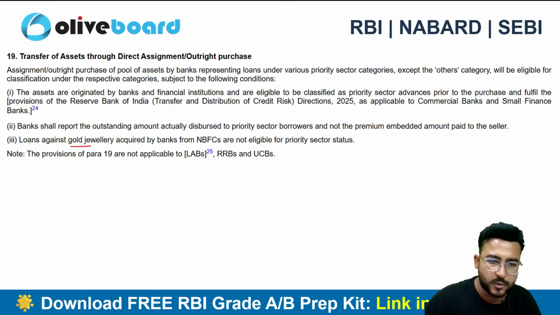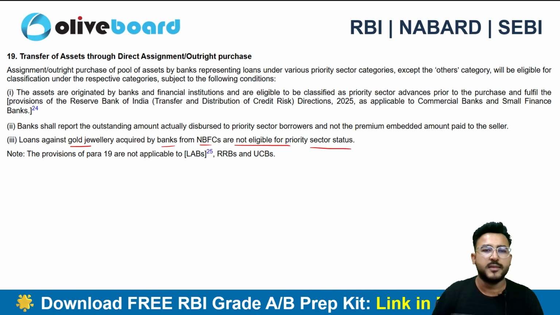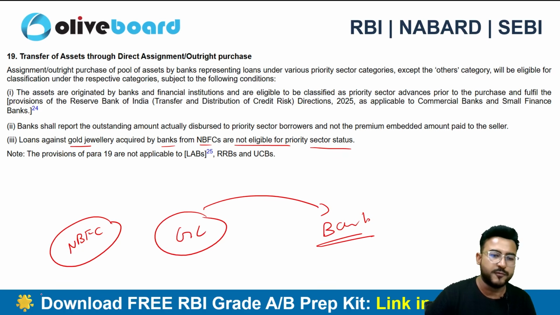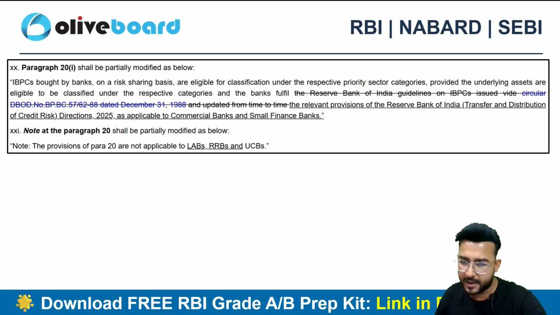Loans against gold jewelry acquired by the banks from the NBFCs are not eligible for the priority sector status. So those loans that are acquired by a bank from the NBFCs were having certain gold loans. Now these gold loans are transferred to a bank, and that's not falling in the PSL eligibility here. So that's the amendment of the 19th para.